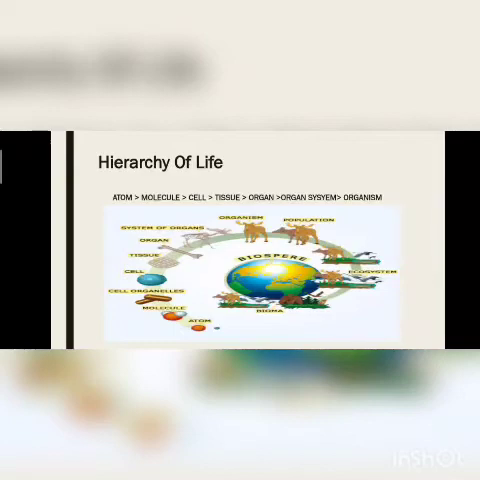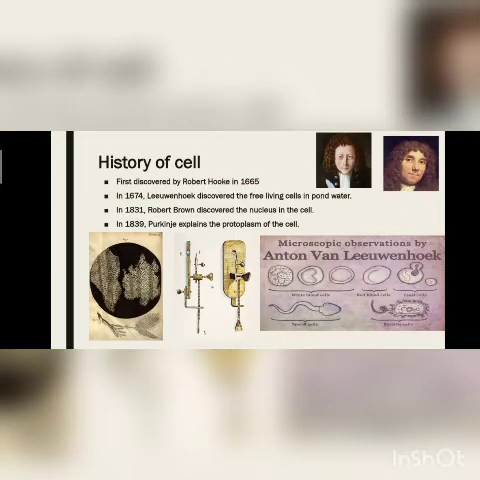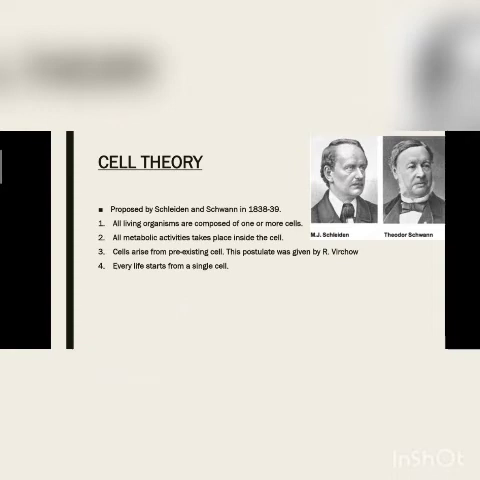Of life, how a cell helps to make a complete organism through various stages. We have seen the history of the cell, who discovered the first cell, who has seen the first living cell. We have discussed cell theory also, what are the common features of different types of cells.